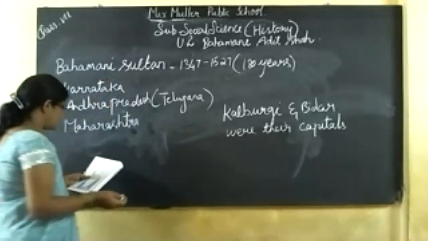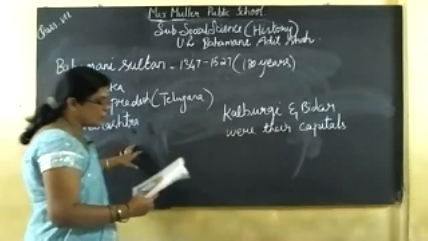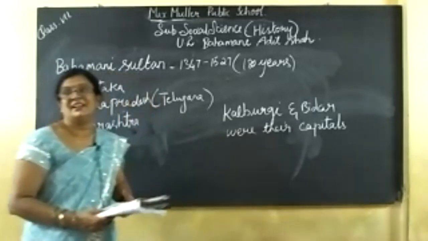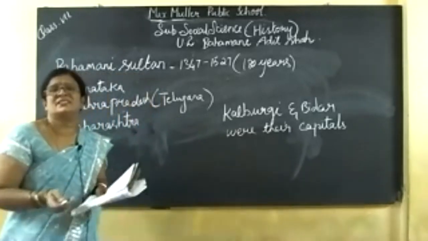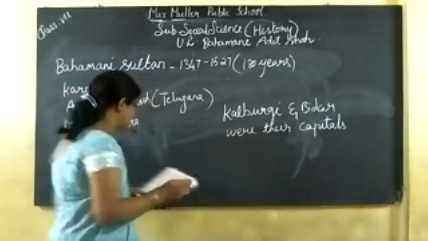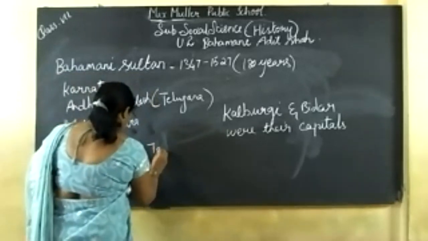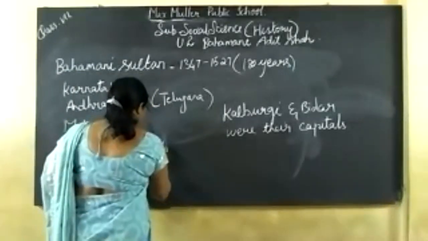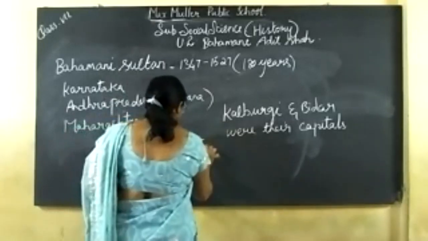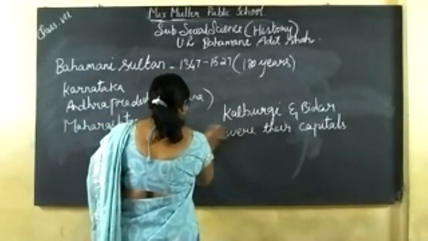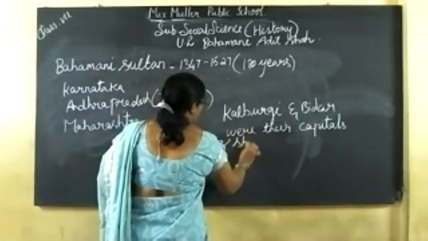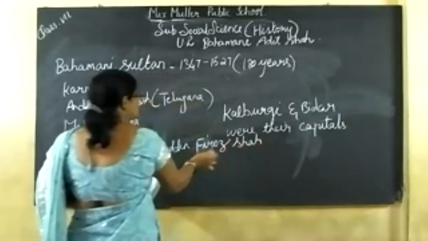Okay. Next, Tajuddin Firoz Shah was the greatest Sultan in the Bahamani dynasty. Who was the greatest king in the Bahamani dynasty? His name was Tajuddin Firoz Shah.